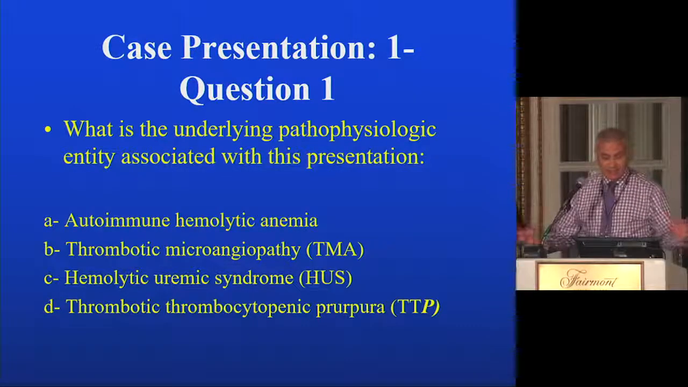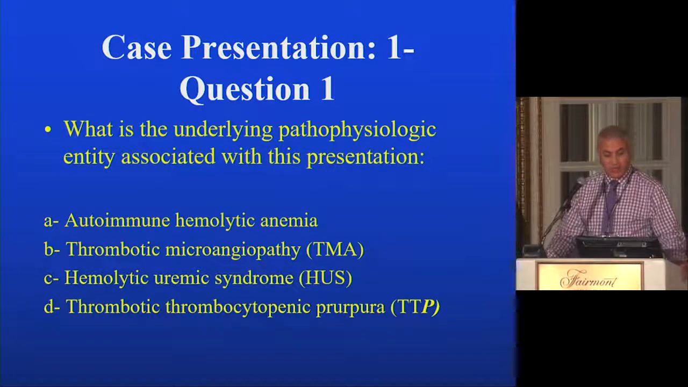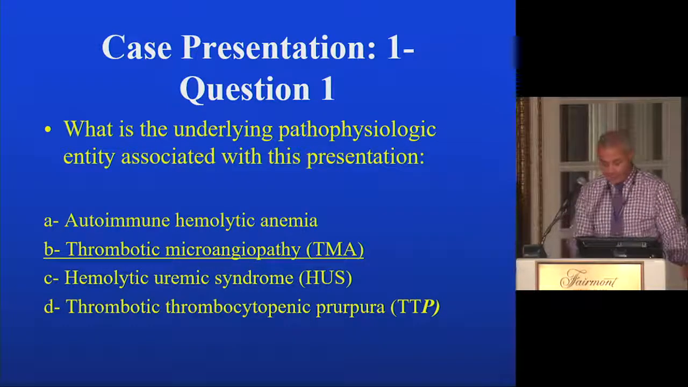So this is a simple question, but I just want you to define the syndrome. What entity does she have? A, autoimmune hemolytic anemia, or B, thrombotic microangiopathy, TMA, or C, hemolytic uremic syndrome, or D, thrombotic thrombocytopenic purpura? What do you think? Who is with A? B? C? D? Okay, so the right answer is, we're dealing with thrombotic microangiopathy.